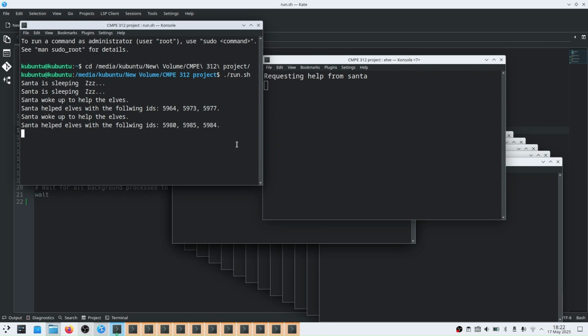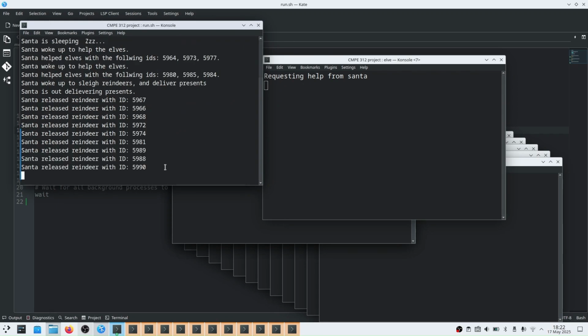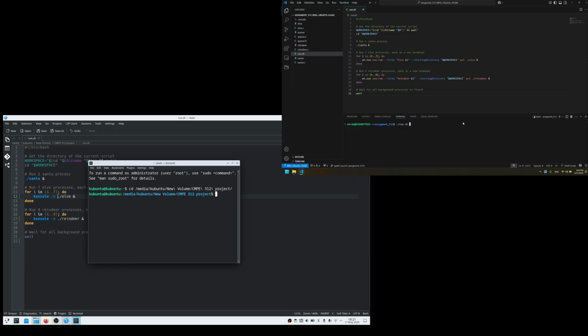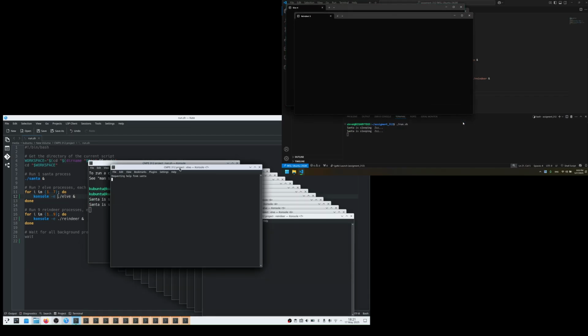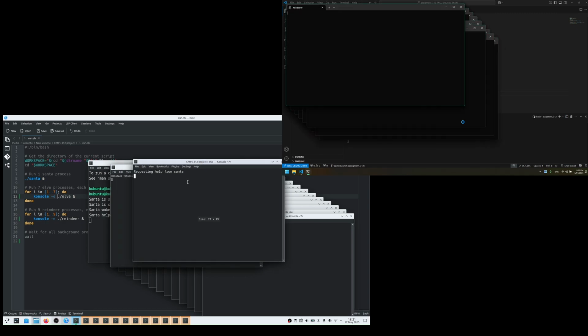Now, this is the speed. Not really the smartest guy when it comes to benchmarking, but this is definitely faster. It already reached all reindeers. I was talking mid-sentence and it just decided to finish most of the executions between elves and reindeers as a whole. So maybe it is fast, WSL is good. It might be slower than native Linux, but you wouldn't really notice that. It's like a fraction of a second or something.